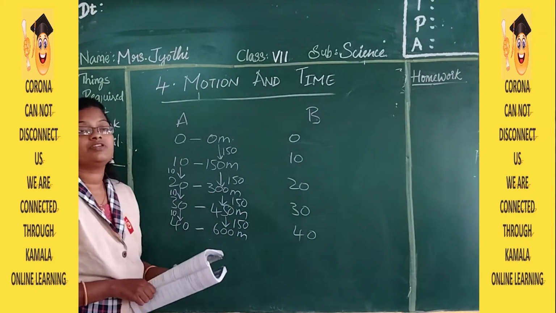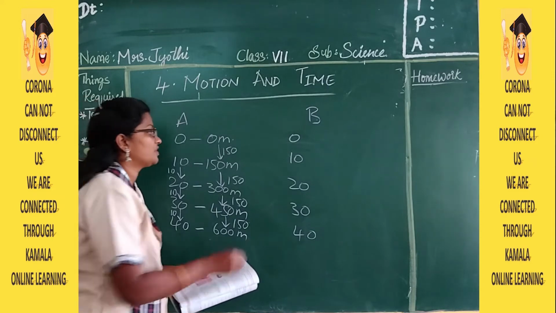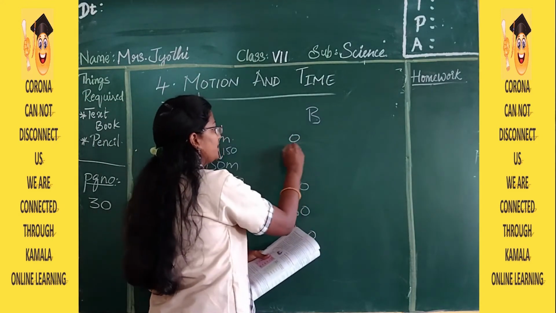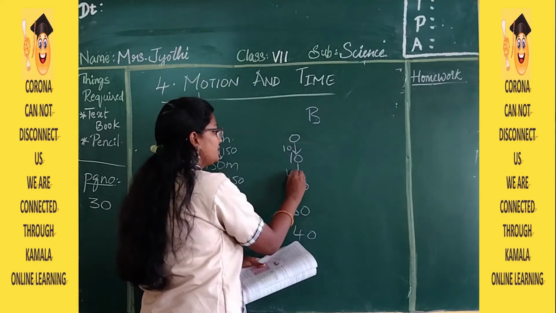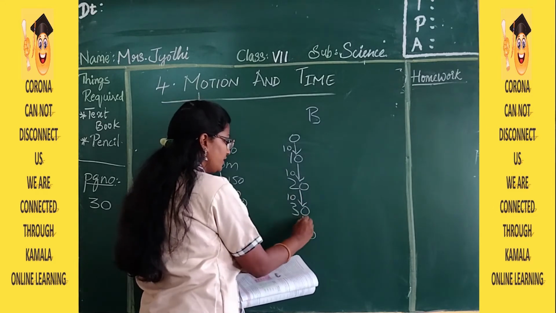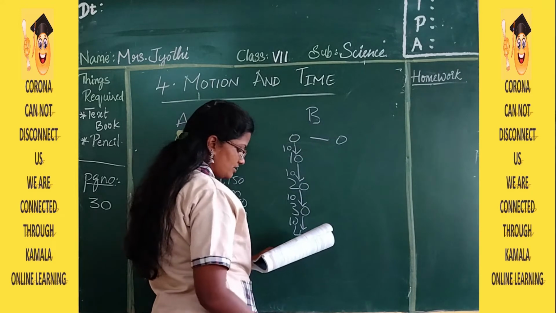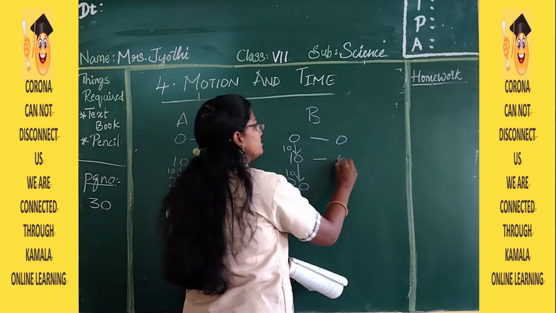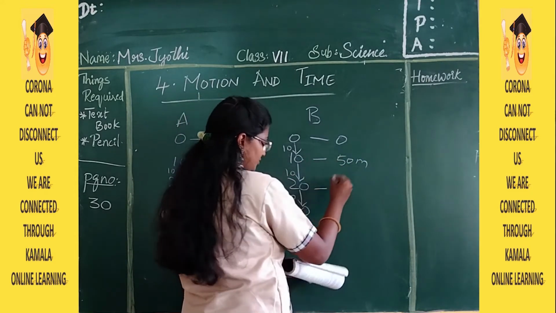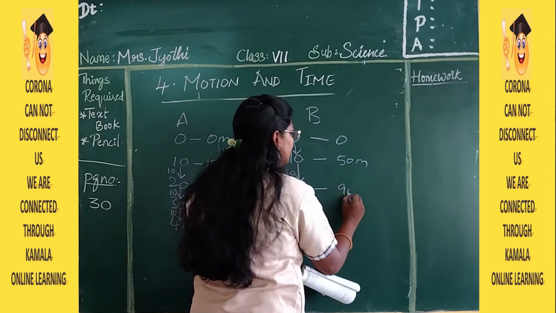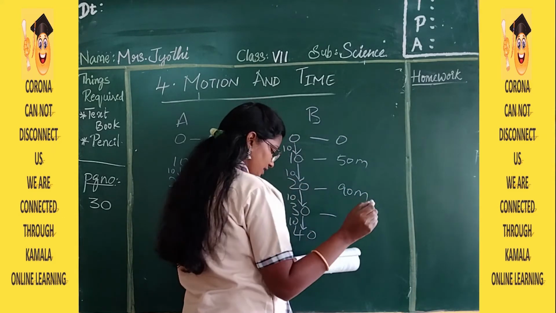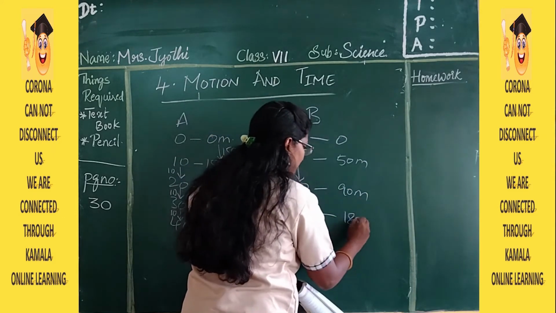And if you observe in the case of car B, here 0 to 10 seconds, again it's 10 seconds. Every 10 seconds we are going to observe and note down. So for 0 seconds it is 0 meters. Then for 10 seconds it is 50 meters. And for 20 seconds it is 90 meters. Then here it is 180.